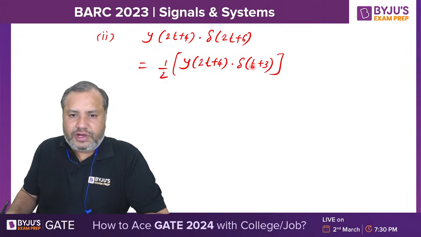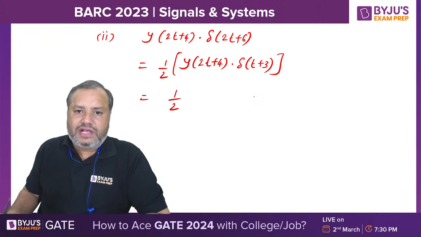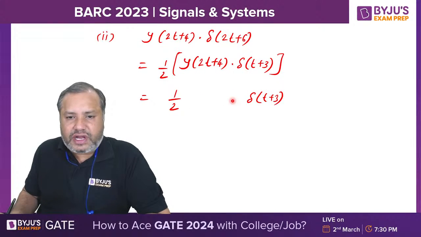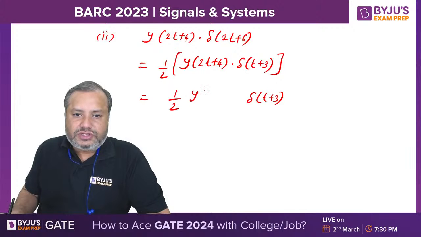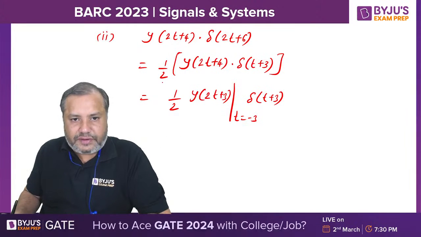Whenever two functions are multiplied and one of them is an impulse, in your final answer the impulse will always be there. And the adjacent function should be evaluated at the position of the impulse. The adjacent function is y of 2t plus 3. It should be evaluated at the position of the impulse, that is t equal to minus 3. Okay? Yes, sir.